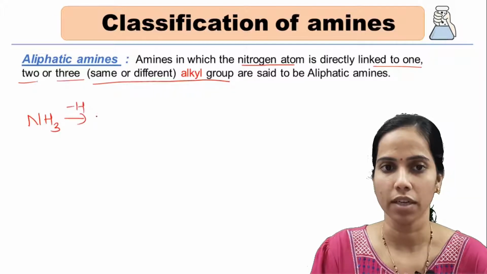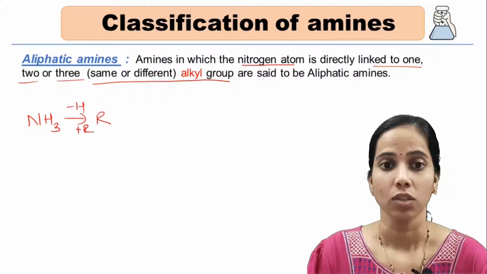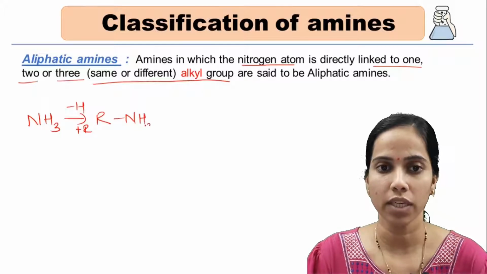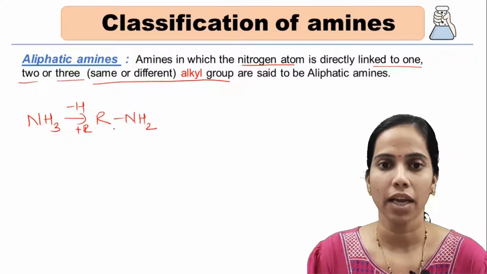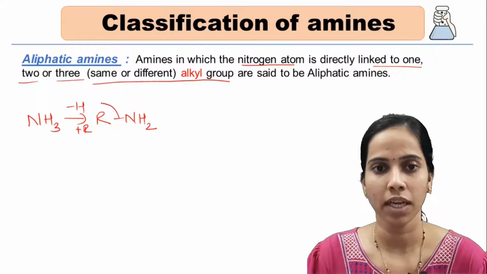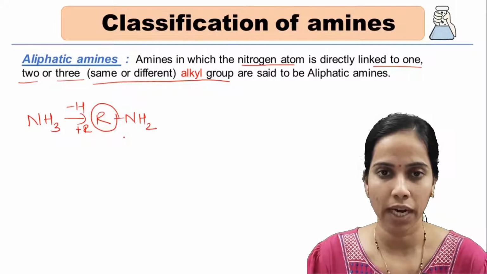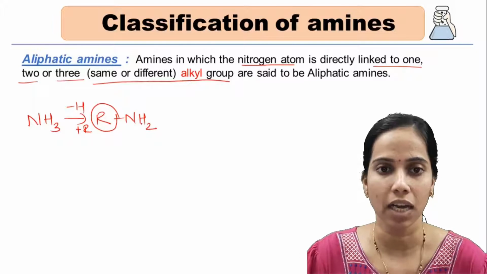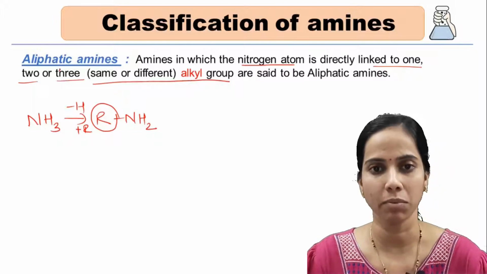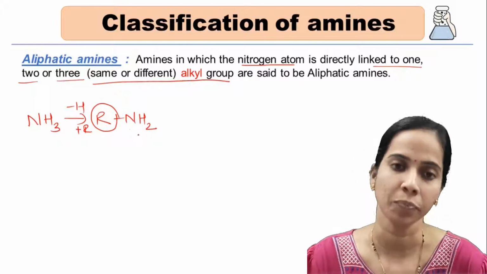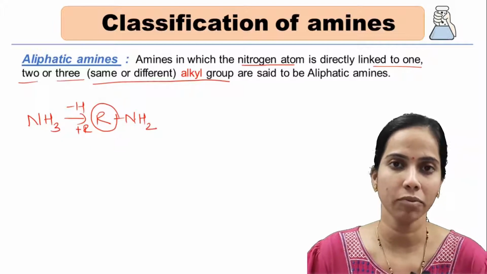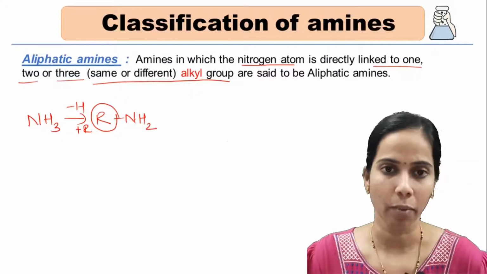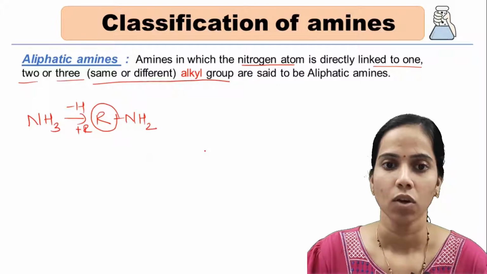So this is RNH2, where an alkyl group is attached by replacing a hydrogen atom of ammonia. Aliphatic amine means an alkyl group will be attached to it. If aromatic, it will be attached to an aromatic ring. Okay students, hope you have understood.